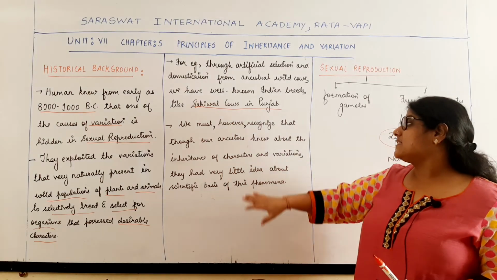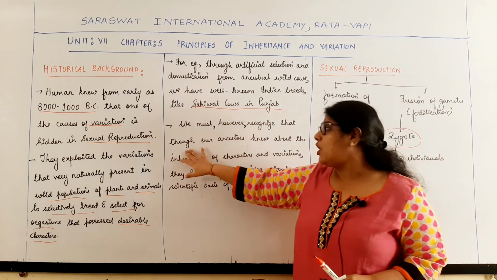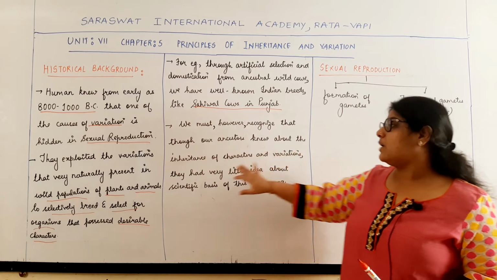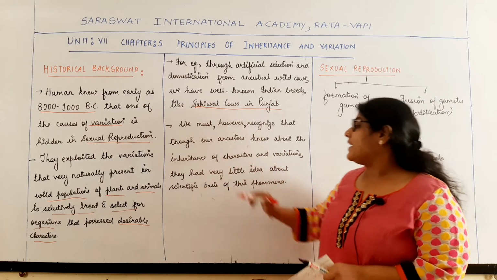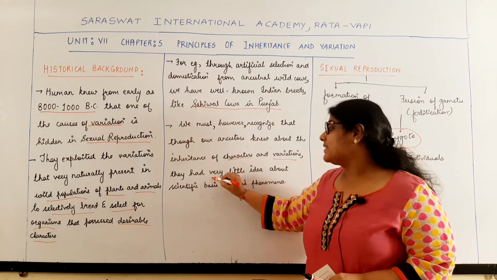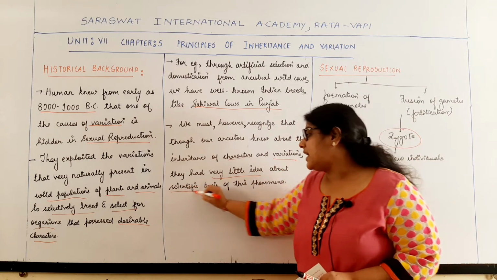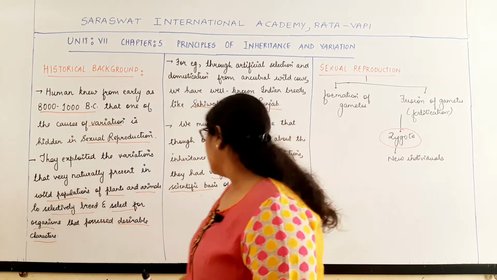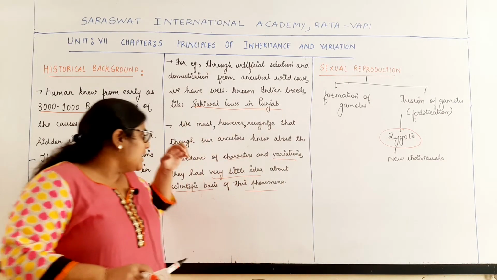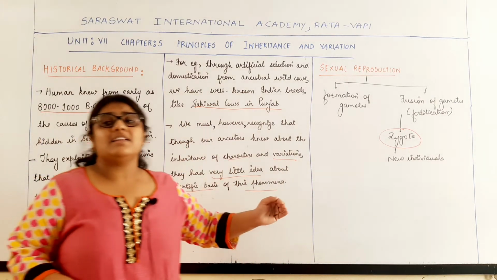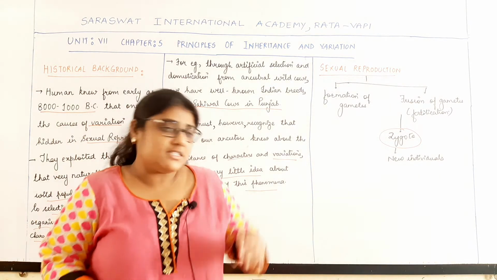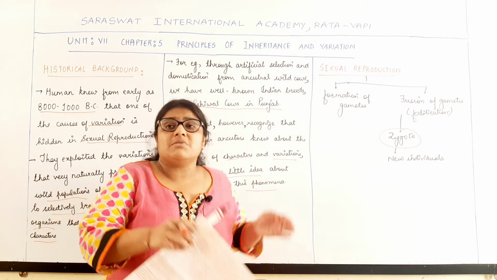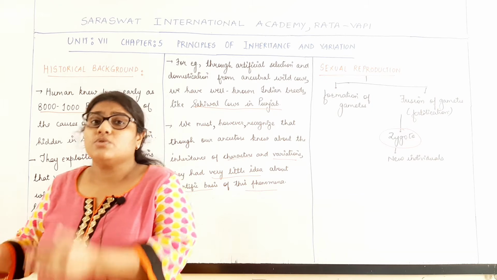that though our ancestors knew about the inheritance of characters and variations, they had very little idea about the scientific basis of this phenomenon. They knew that characters were passing from one generation to another.